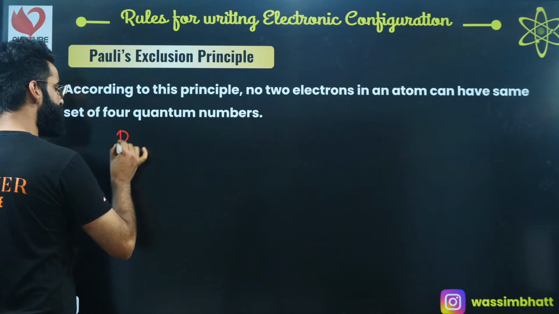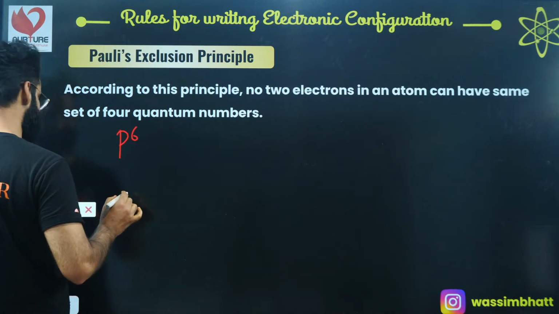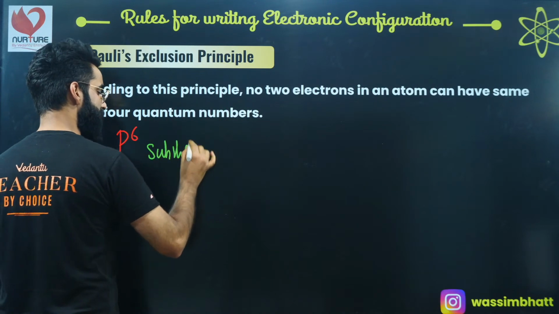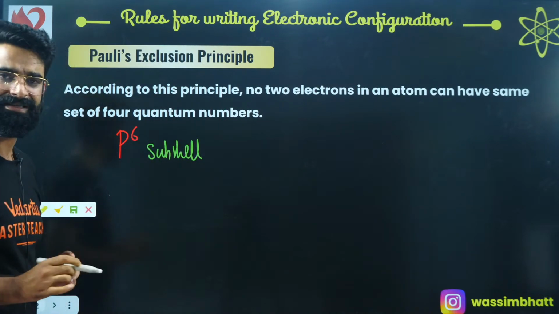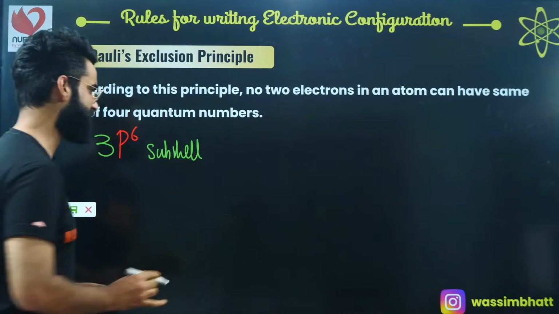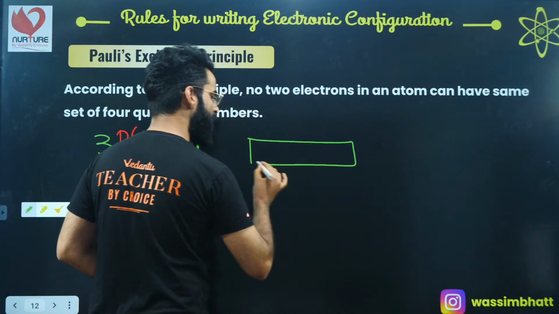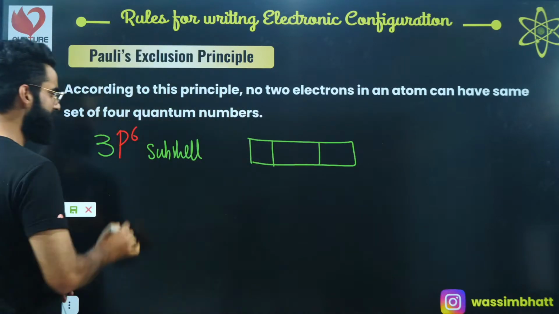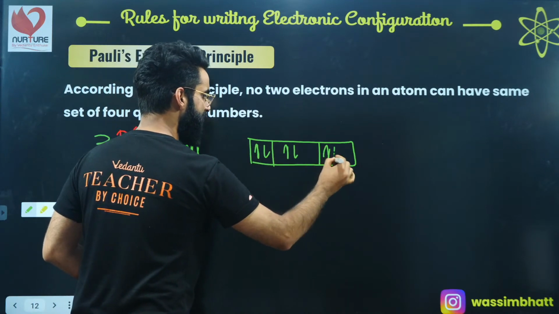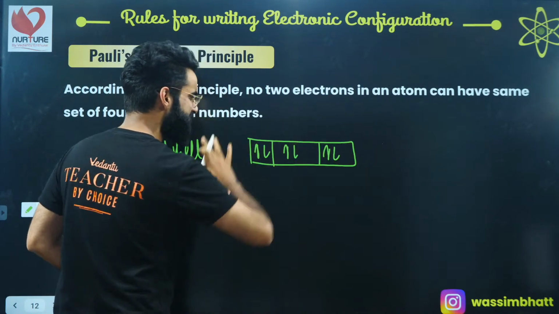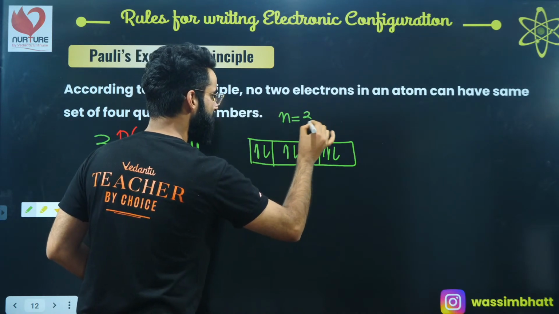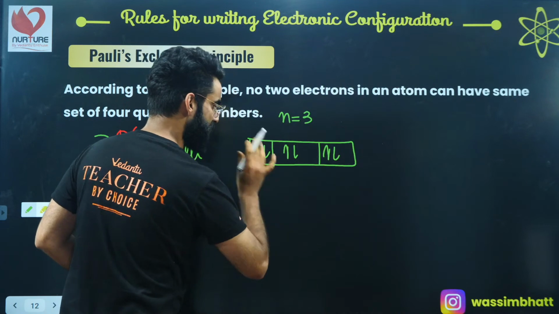if I have some p6 configuration, this simply means in the p subshell we have 6 electrons. Let's say this is something which I'm writing, 3p6 for example. In case of p subshell, how many orbitals do we have? We have 3 orbitals, right? How many electrons are there? 1, 2, 3, 4, 5, 6. And this p subshell belongs to shell number 3.